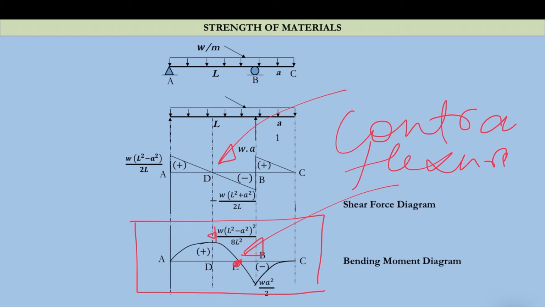Not every point with bending moment 0 will be a point of contraflexure. The necessary condition is that bending moment is 0, but the bending moment diagram should also change its sign. It should come from negative to positive or positive to negative. In this case point A and point C also have bending moment 0, but these are not points of contraflexure, because the bending moment diagram is not changing sign through these points. But at point E, the bending moment is 0 as well, and the diagram is changing its sign. So you have to keep these two conditions in mind.